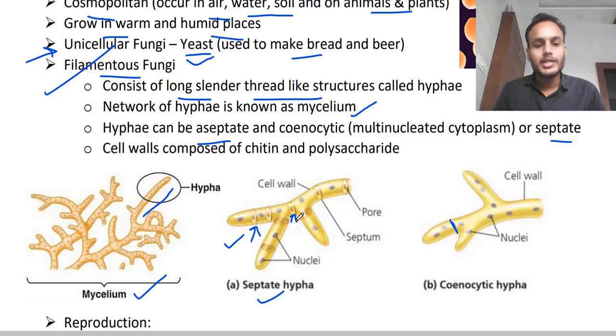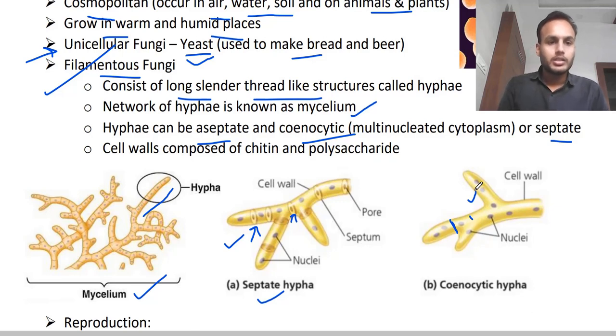That's why you can see these cells are uninucleated in the hyphae. But in coenocytic hyphae, what does coenocytic mean, these are multinucleated because they don't have any septa. So there is no partition. If there is no partition, that means they are multinucleated. Many nuclei are present in a hypha. Clear? So it's simple. Filamentous fungi can be septate or aseptate. We will find out which are septate and aseptate in the further study.